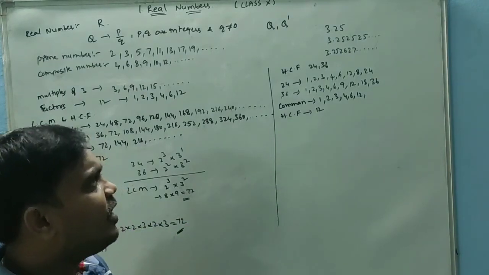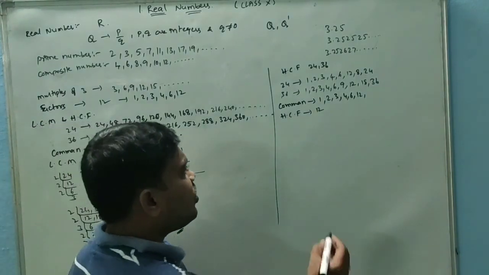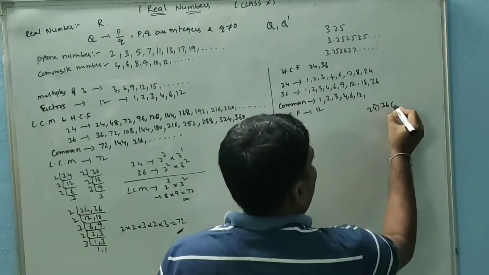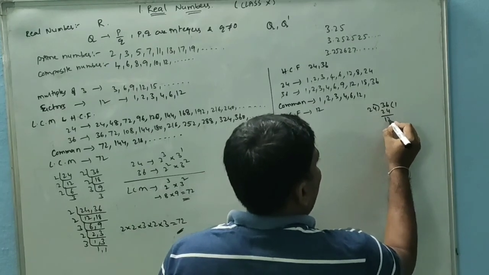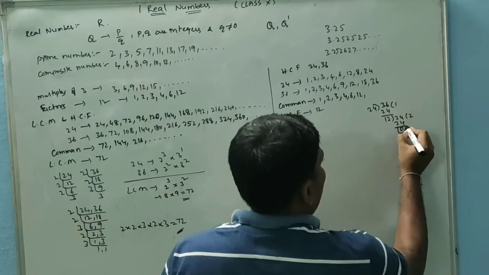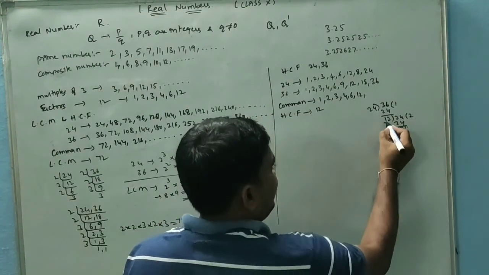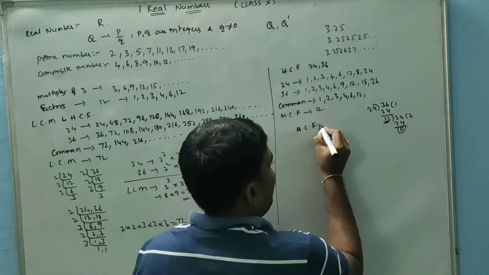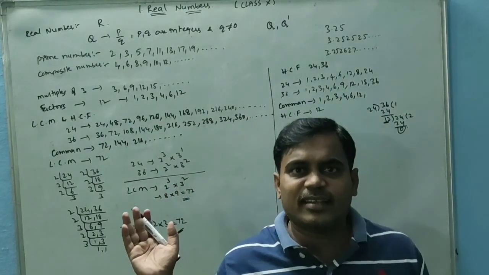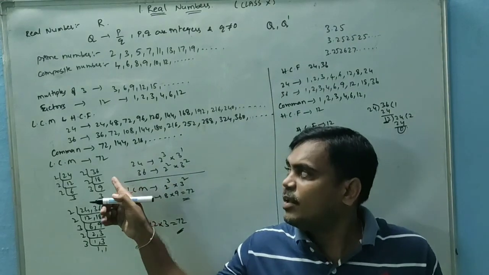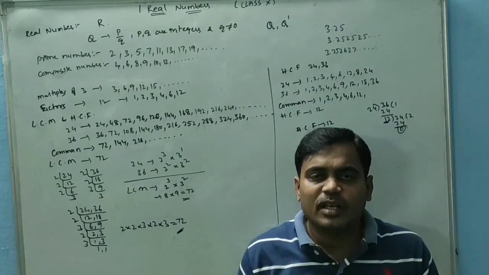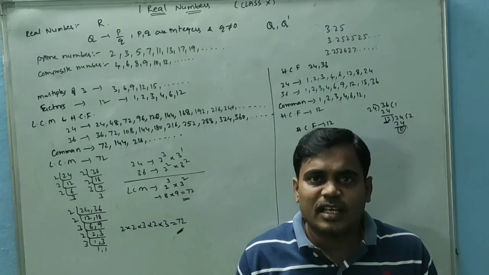I also want to find it by the division method. Divide 36 by 24: 24 into 1 is 24, remainder 12. Then 12 into 2 is 24, remainder 0. So this 12 is the HCF. We already learned this in lower classes, 6th class, 7th class. Okay, this is about LCM and HCF. LCM is the least common multiple and HCF is the highest common factor.